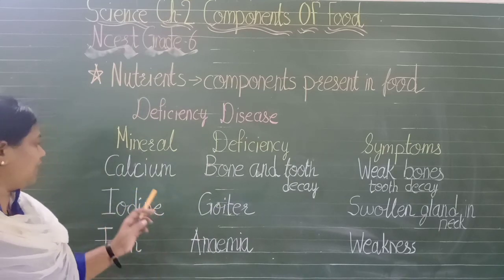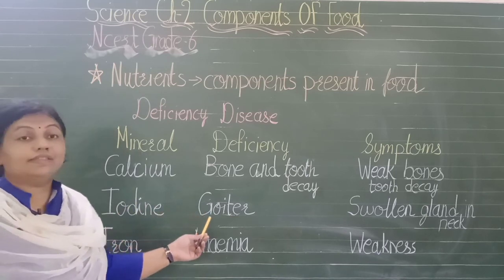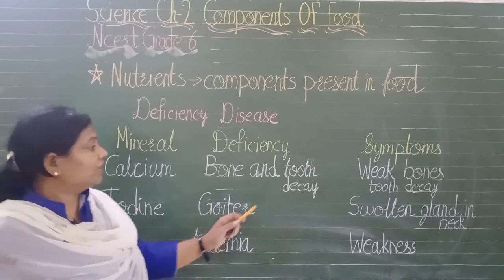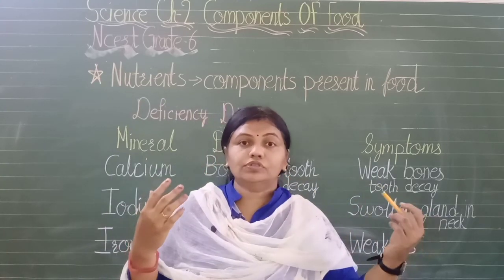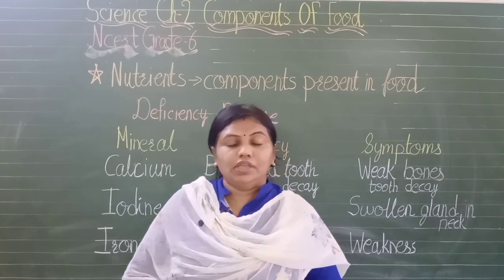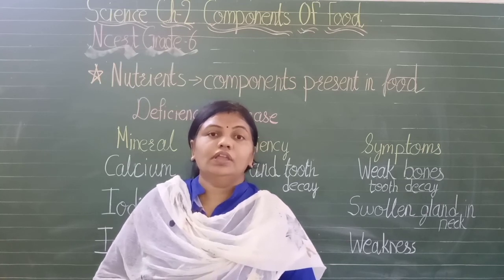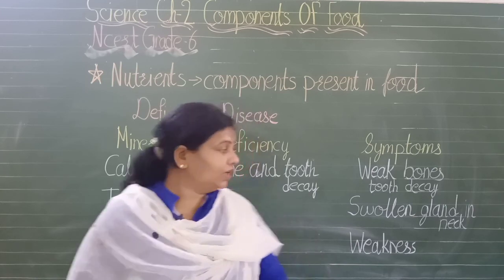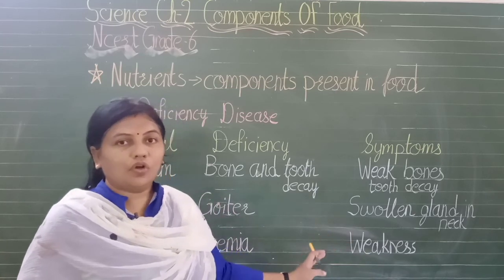Now students, if iodine is not there in your body, you will suffer from a disease named goiter. Now do you know what happens in goiter? There is a swollen gland in the neck. So your neck will become swollen, and also it is hard to swallow things, and you will not be able to speak properly either. So it is very, very important that you should include iodine in your food. Otherwise you will suffer from goiter.